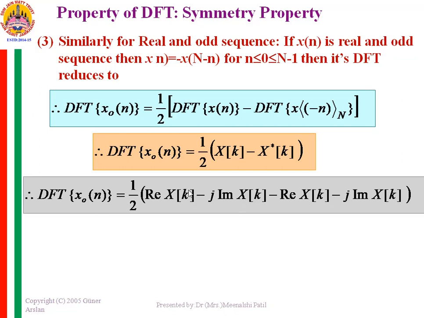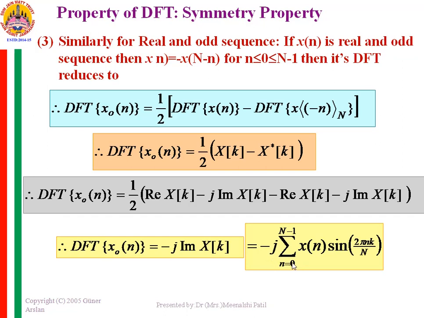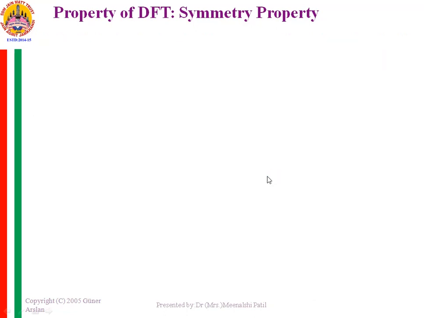Now the real parts will get cancelled and you will get minus j into 2 times the imaginary part of X of k, and that 2 and this 2 will get cancelled. So it will remain with minus j into the imaginary part of X of k. So the DFT of an odd sequence is minus j imaginary part of X of k, which is summation n from 0 to N minus 1 x of n sine 2 pi nk by capital N. This is if the sequence is real and odd.